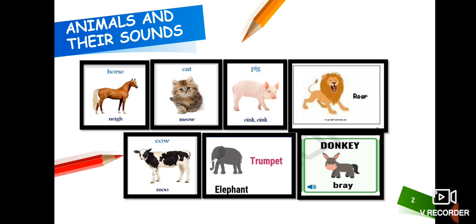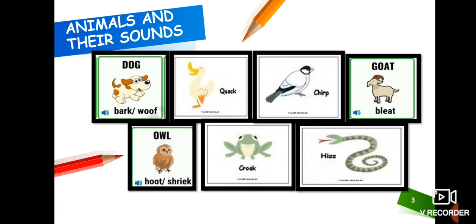So what do you call the sound of a lion? It is called roar. A cow, moo. An elephant, trumpet. A donkey, bray. A dog, bark. A duck, quack. Birds, chirp. Goat, bleat. Owl, hoot. Frog, croak. And a snake, hiss. So these are the different names given to the sounds made by different animals.